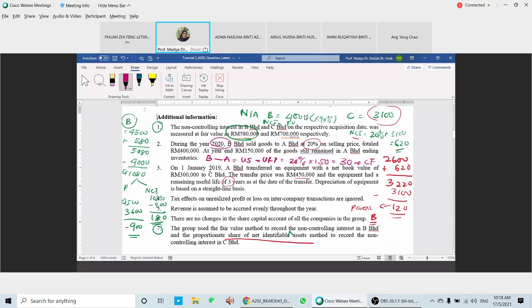The next one, in January 2019, A transferred equipment at the net book value of 300 to C. The transfer price was 450. So it means that you have a profit here, the URP. This one is A to C, so this is considered a downstream sale. The URP that you have here is 450 minus 300.